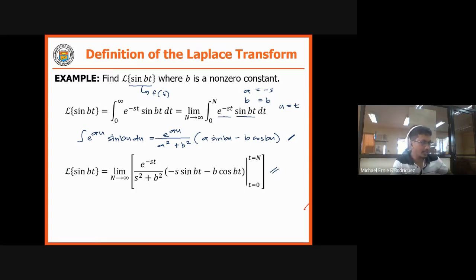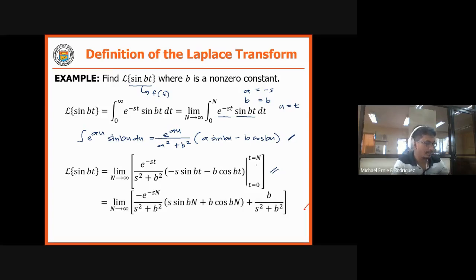Then we apply the upper minus lower limit. At infinity, e raised to negative sn becomes 0, so this whole term is cancelled since it is multiplied. So 0 na rin yan.